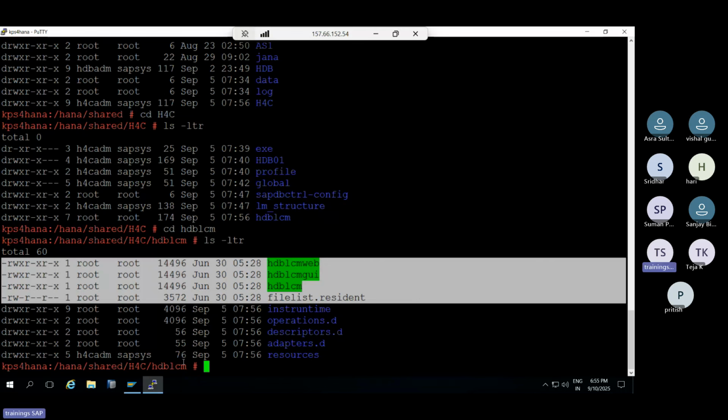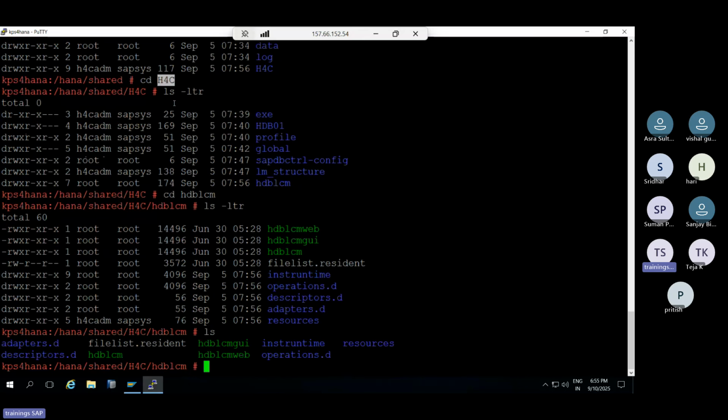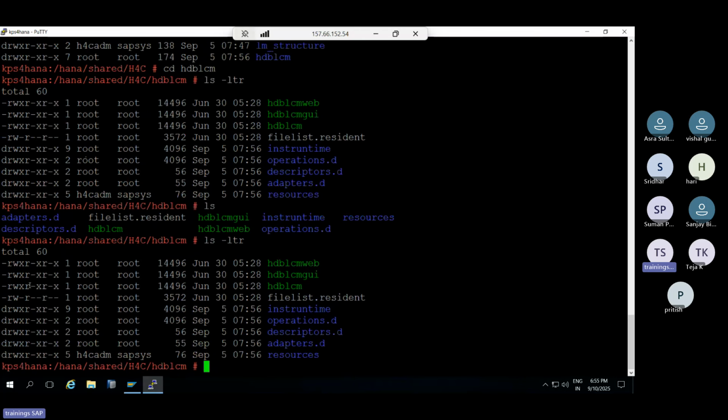Right? So you went to HANA first, then shared, then SID, then some other folder. Every time you want to jump into a subfolder, you need to use cd space and the folder name. cd means change directory. ls means listing the folders and files. If you just use the normal ls, it will only display names. If you use ls -ltr, it will display in order: what the size is, who owns it, who is the group owner. It will be displayed here.